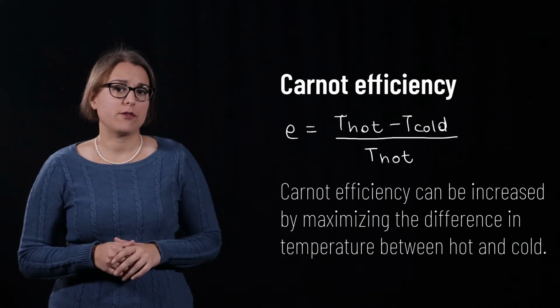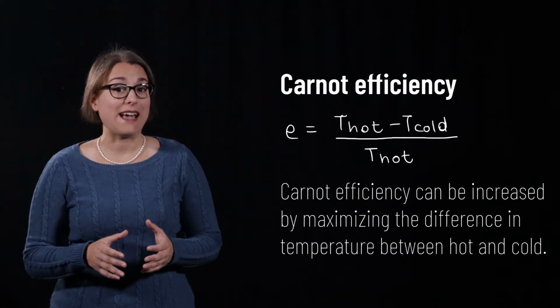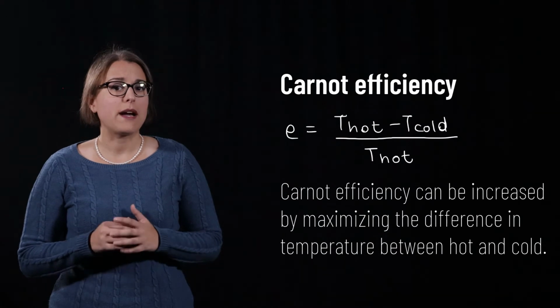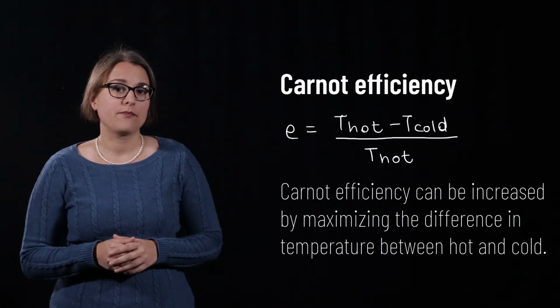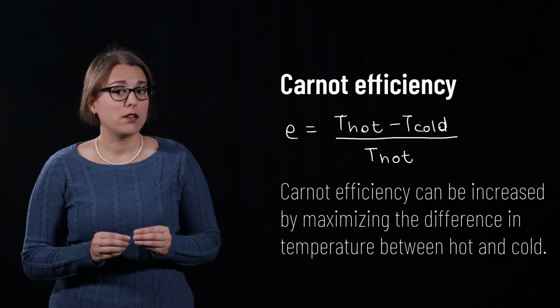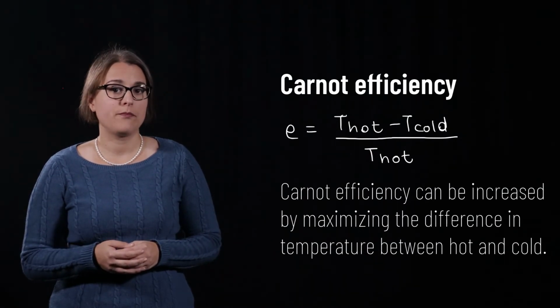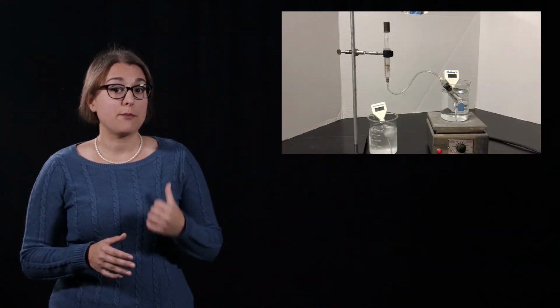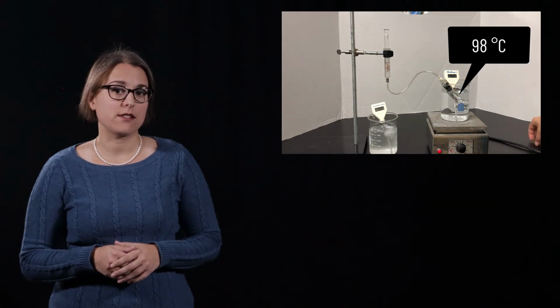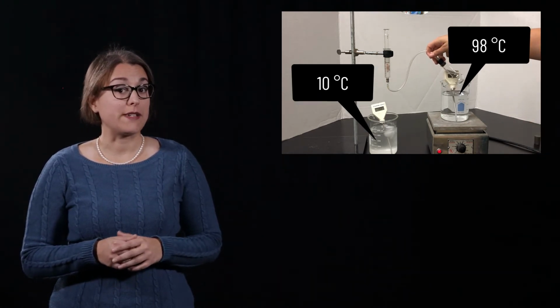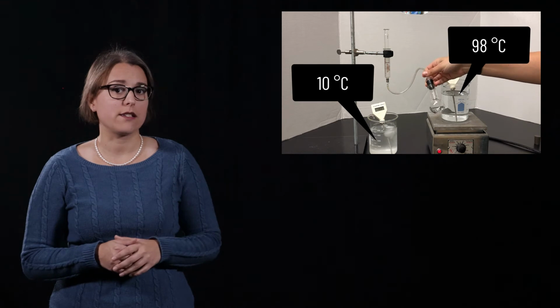We can also see from the equation that efficiency can be maximized as much as possible by increasing the temperature difference between the hot and cold areas. If the temperature difference is small, the efficiency will be very low. Let's do an example. The heat engine we used to lift a mass used hot water that was a temperature of 98 degrees Celsius. The cold water used to reset the system was 10 degrees Celsius.